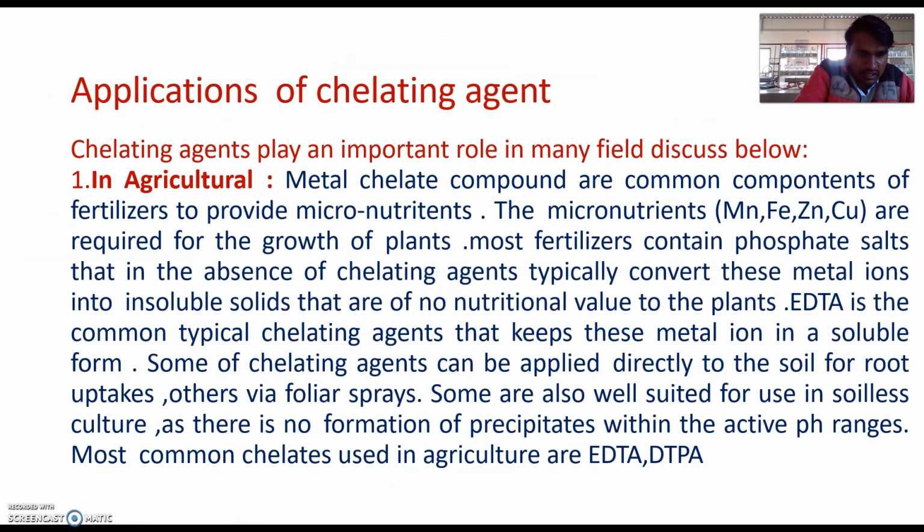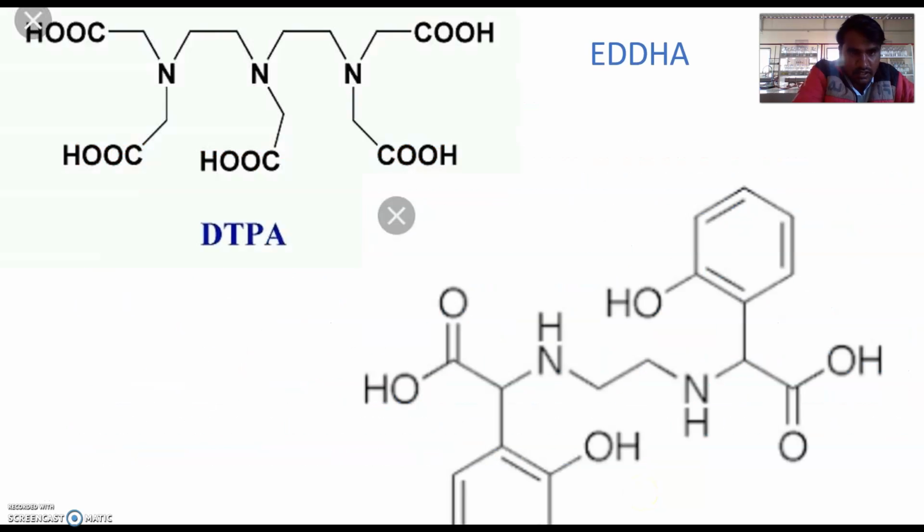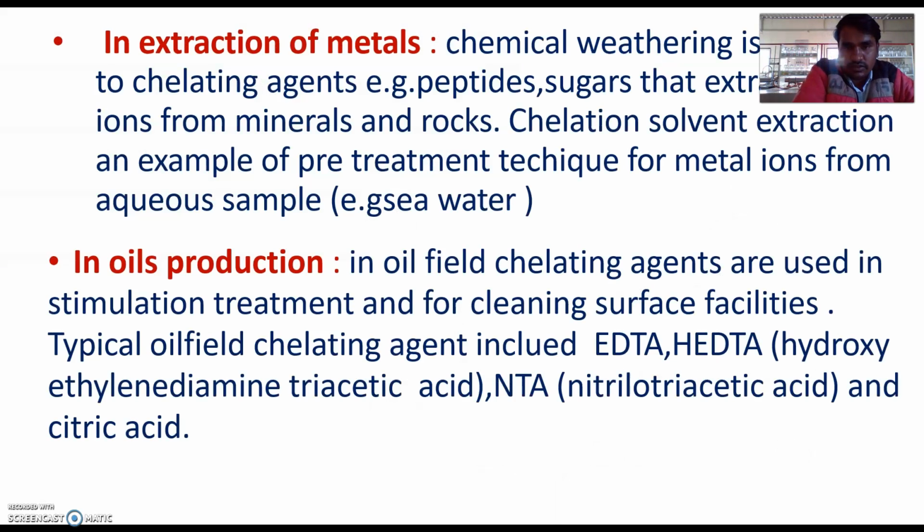These are the two examples, DTPA and EDDHA, generally used in the agriculture industry. Now the second application is in extraction of metal.